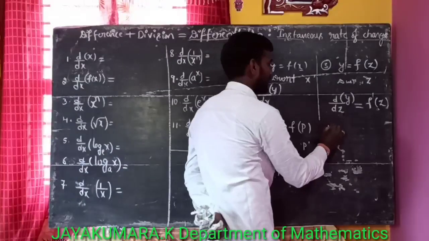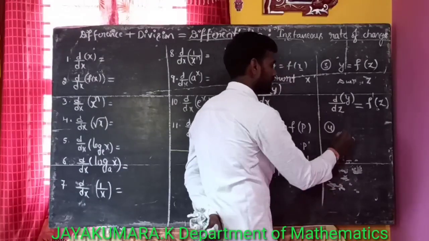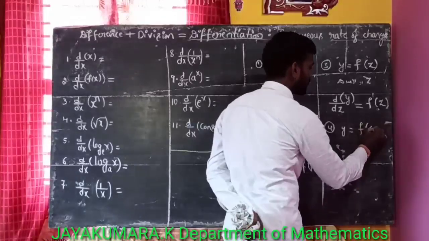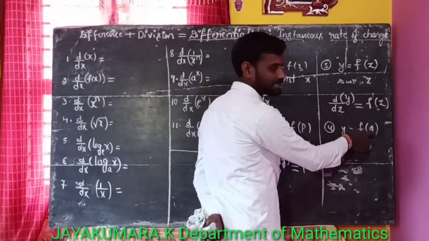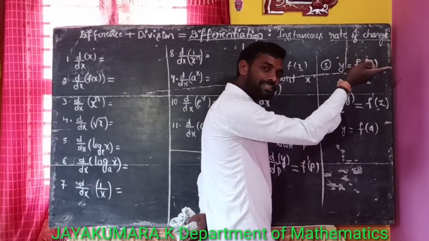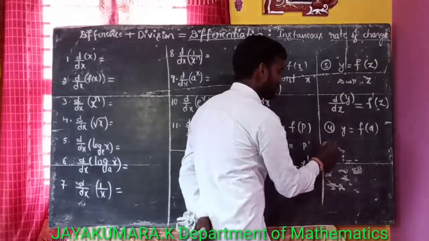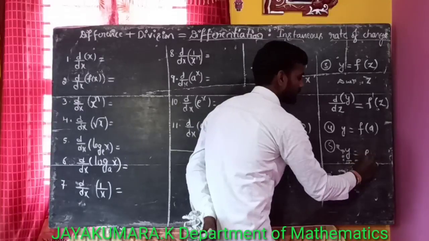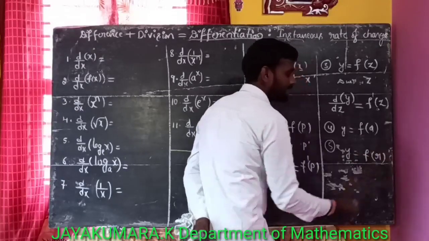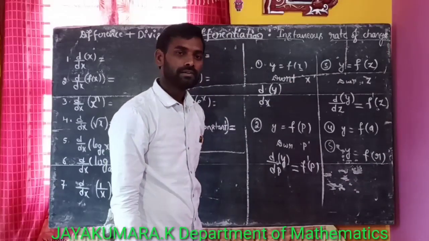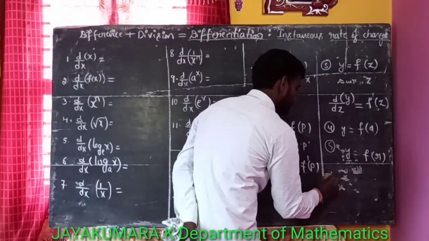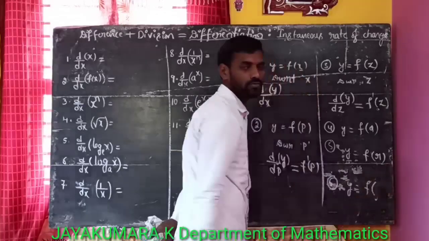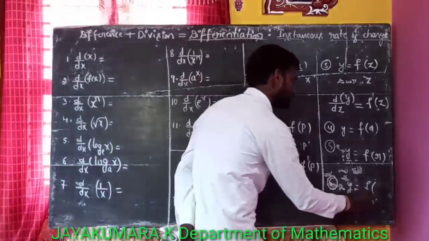Similarly, we can find the derivative of a different function. Here y is equal to f of q. That means the function is in terms of q. So differentiate this with respect to what? q only. Next, the derivative of y is equal to f of r, differentiate with respect to what? r. Here y is equal to f of t.